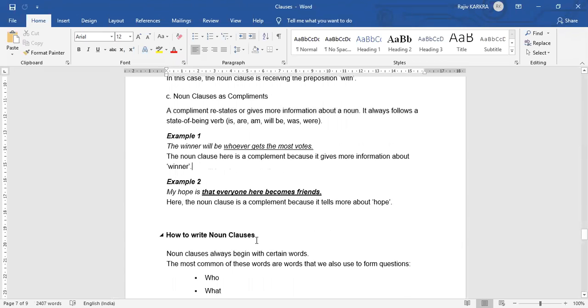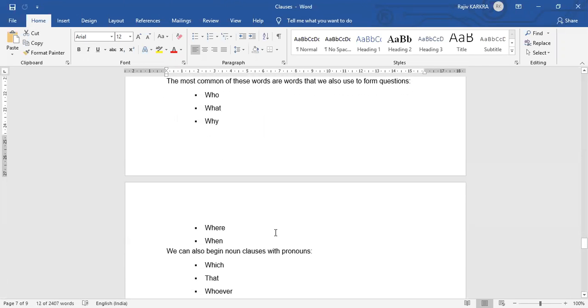So what is an example? For example, if we say the winner will be whoever gets the most votes. So information किसके बारे में है यहाँ? Winner, noun clause. My hope is that everyone here become friends. The noun clause is complimenting whom? Hope.